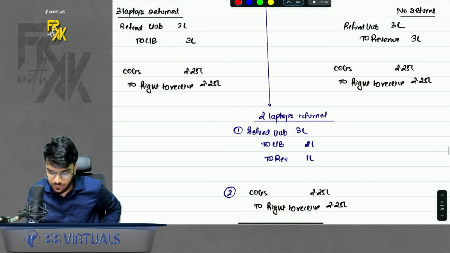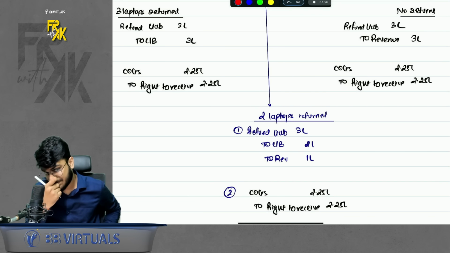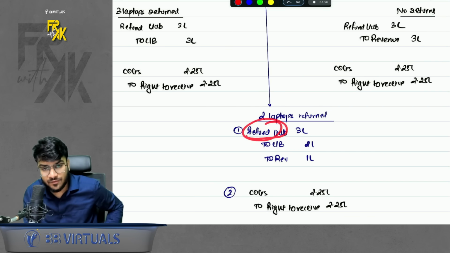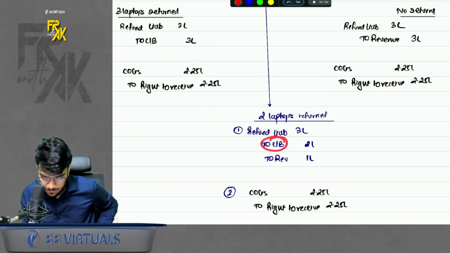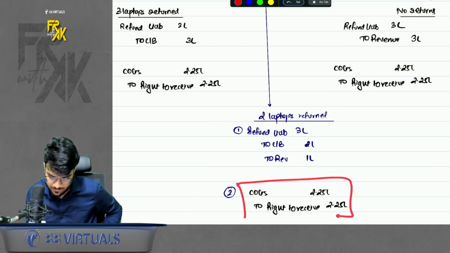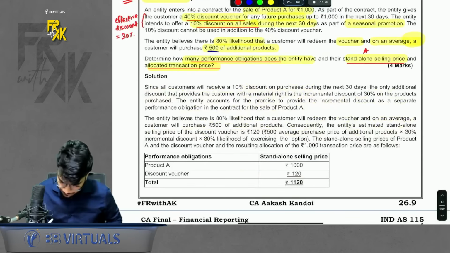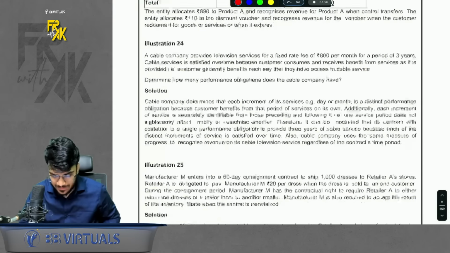Okay. Acha, what if customer returned only 2 laptops? What will happen in that case? In that case, reverse the refund liability completely. Give money back on 2 laptops. Book the revenue on 1 laptop. This entry any which ways will get reversed only. Okay. Chalo. Now to understand this better, we had a very simple question.